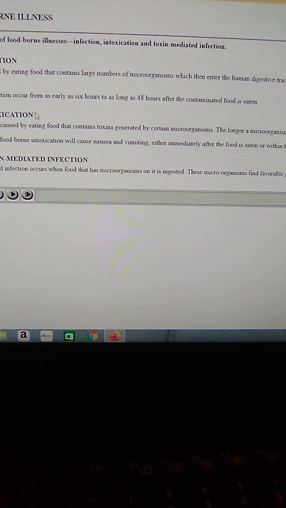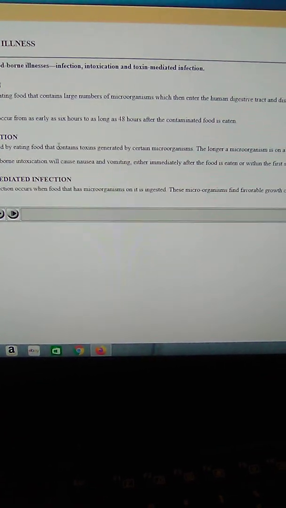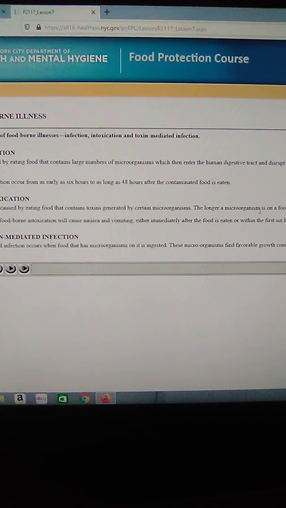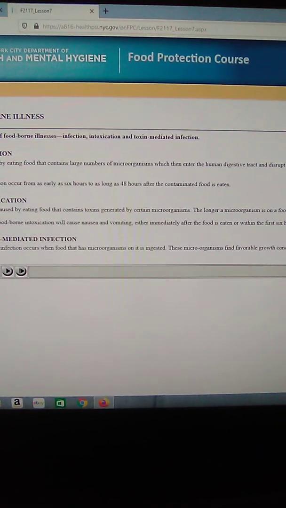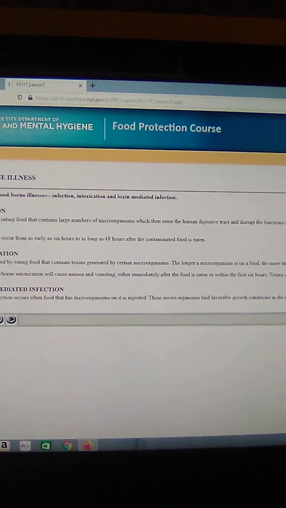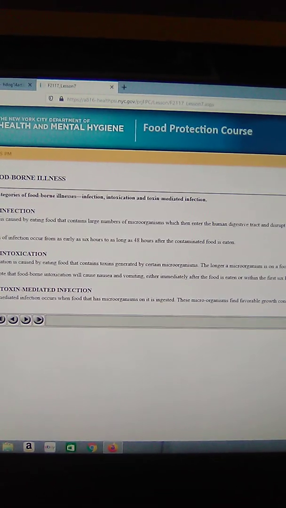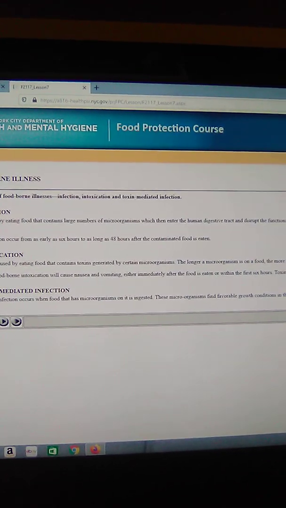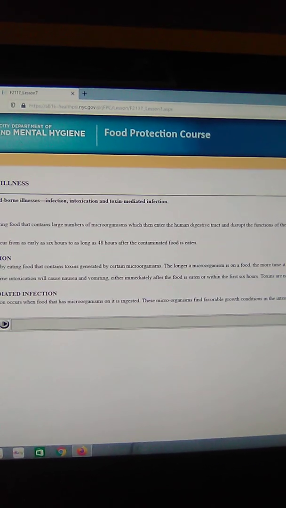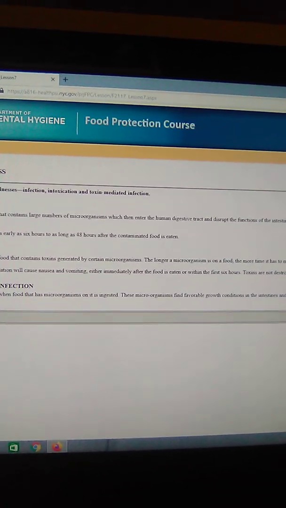Foodborne intoxication. Foodborne intoxication is caused by eating food that contains toxins generated by certain microorganisms. The longer a microorganism is on a food, the more time it has to multiply and produce its waste products. These waste products are toxins and result in intoxication when that food is eaten. It is important to note that foodborne intoxication will cause nausea and vomiting, either immediately after the food is eaten or within the first 6 hours.